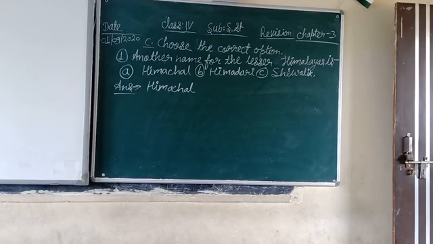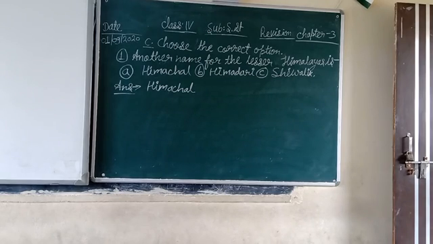More time. By the time you have to pause the video and write it. Then again start the video and start revising along with me. Another name for the lesser Himalayas is dash. We have three options: Himachal, Himadri, Shivalik, and the first option is correct, Himachal.